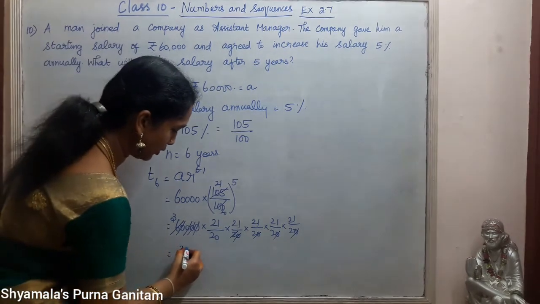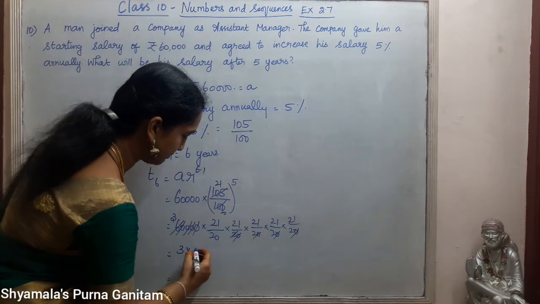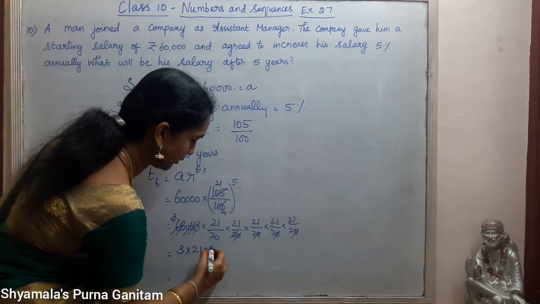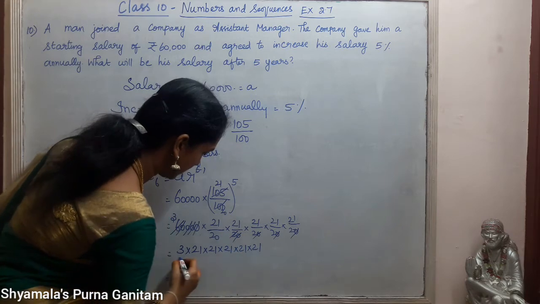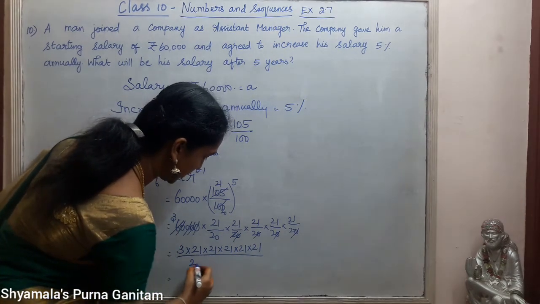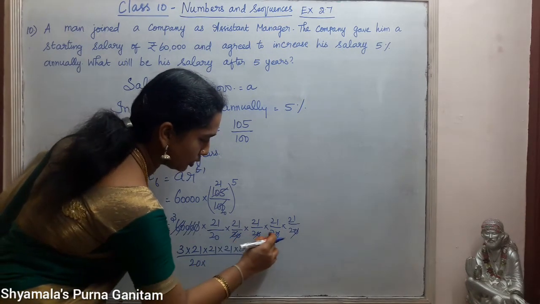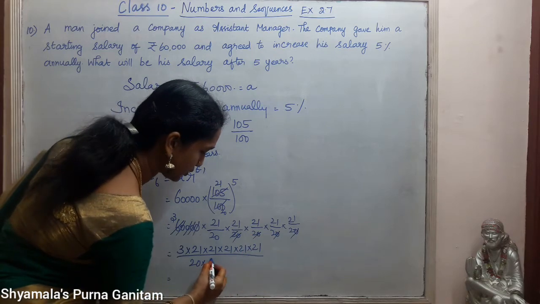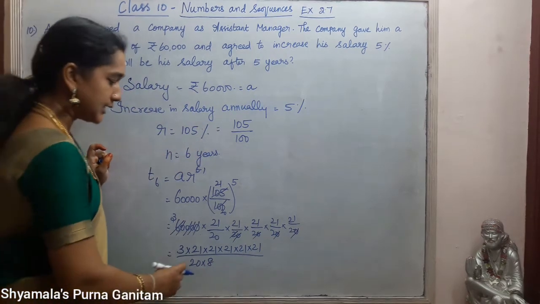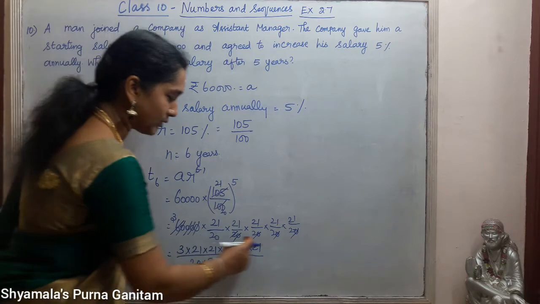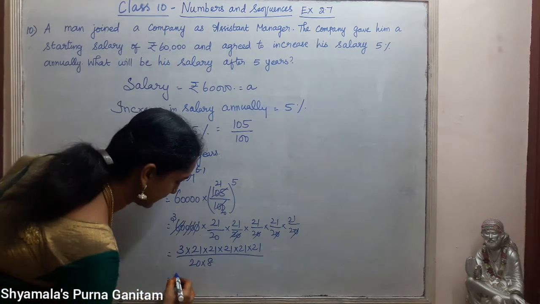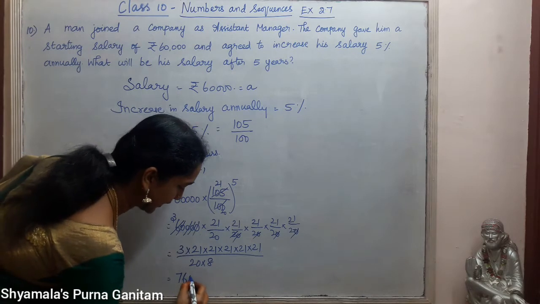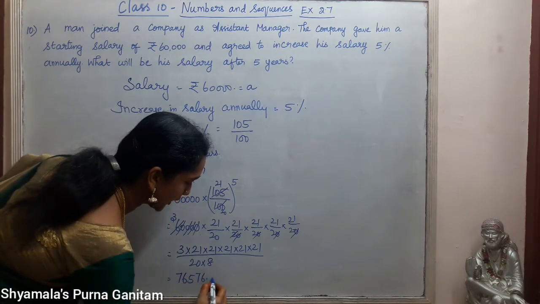So when we cancel this and simplify, we get 3 into 21, 5 times we have to write, 21 divided by 20, into 2 into 2 into 2. 2 2s are 4, 4 2s are 8. So 160 we will get. So when we simplify all these things, when we multiply and divide by 160, we will get the answer as 76.8.